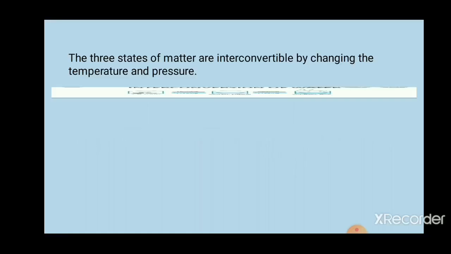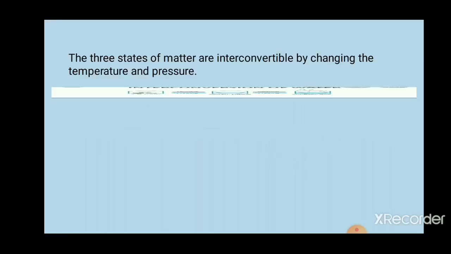Suppose I take an example, an ice cube. Ice cube is in which state of matter? That is a solid. Now, if I heat the ice, it is converted into water. Water is in which state? Liquid state. If I heat water, it starts boiling, and water vapors are produced.